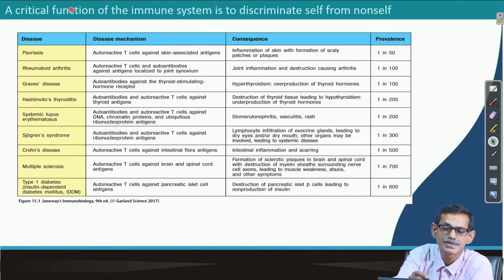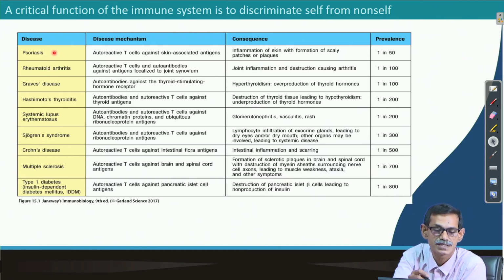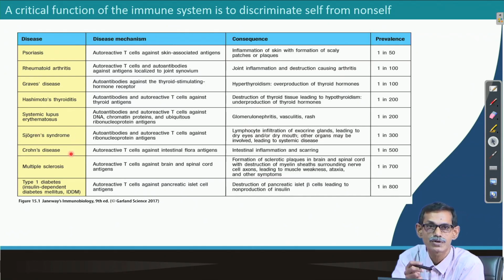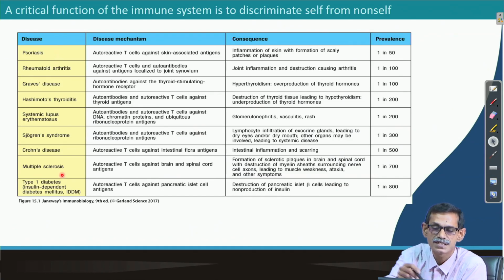There are different diseases in this panel, like psoriasis, rheumatoid arthritis, Graves disease, Sjogren's syndrome, Crohn's disease, multiple sclerosis, type 1 diabetes. You do not have to remember the whole table, but you can go through it and you will find a lot of information. It shows the disease and the disease mechanism, which is mostly either antibody or T cell mediated, and the consequence of the disease.